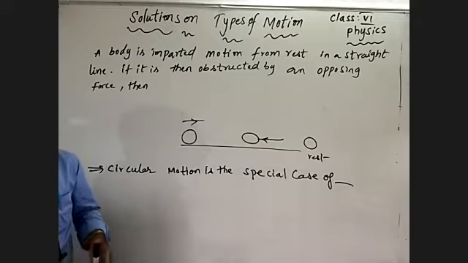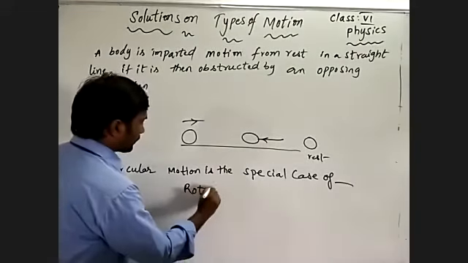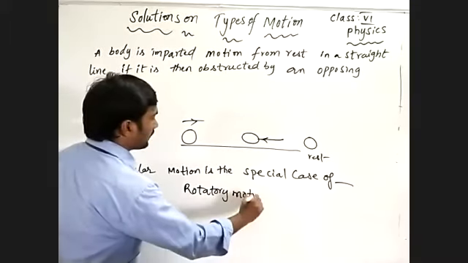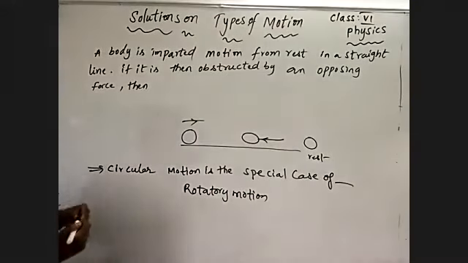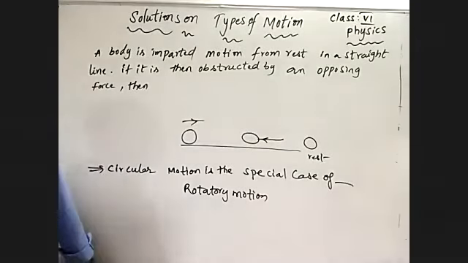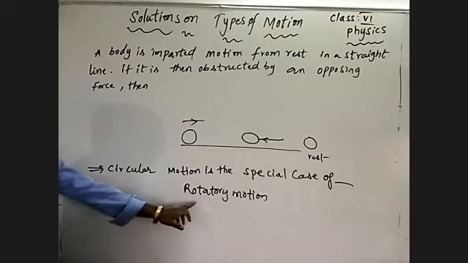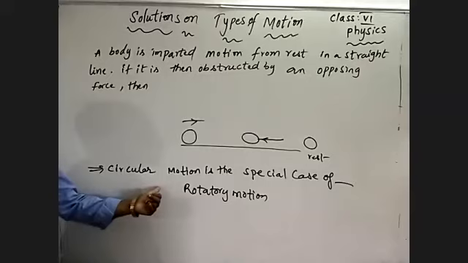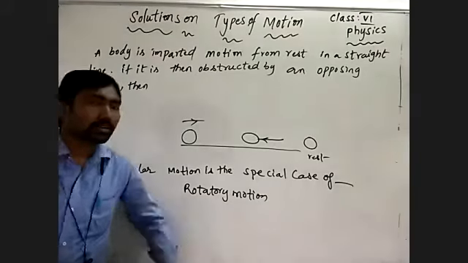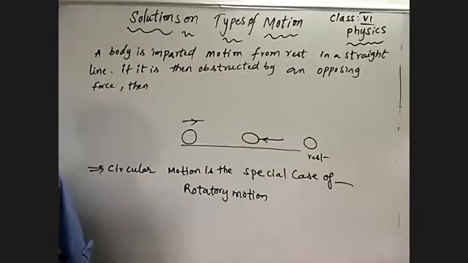Take the second hand in a clock. It is rotating in a circular path, but it is not changing its position. It is fixed, rotating itself. By that, it is also an example of rotatory motion. That's why circular motion is a special case of rotatory motion. Not all rotatory motions are circular motions; most circular motions become rotatory motion. Understand?